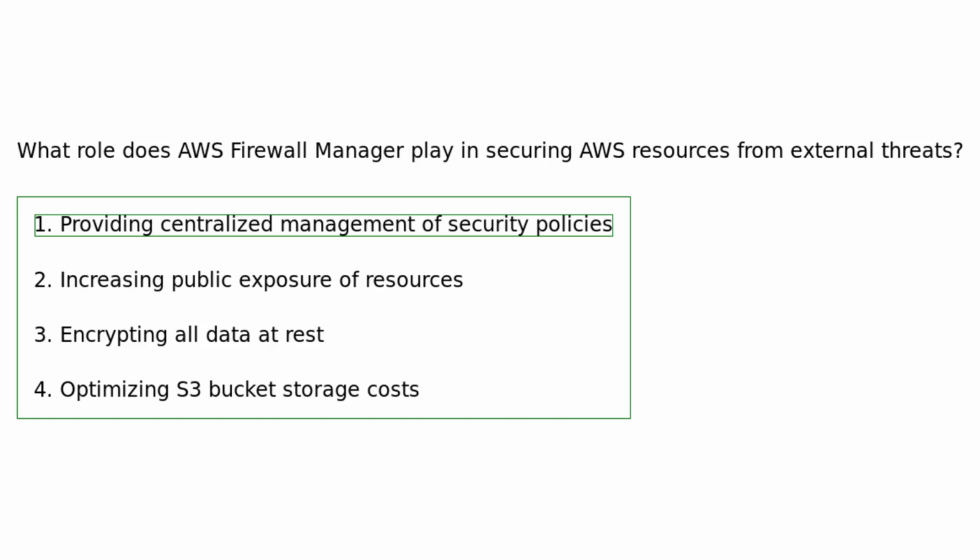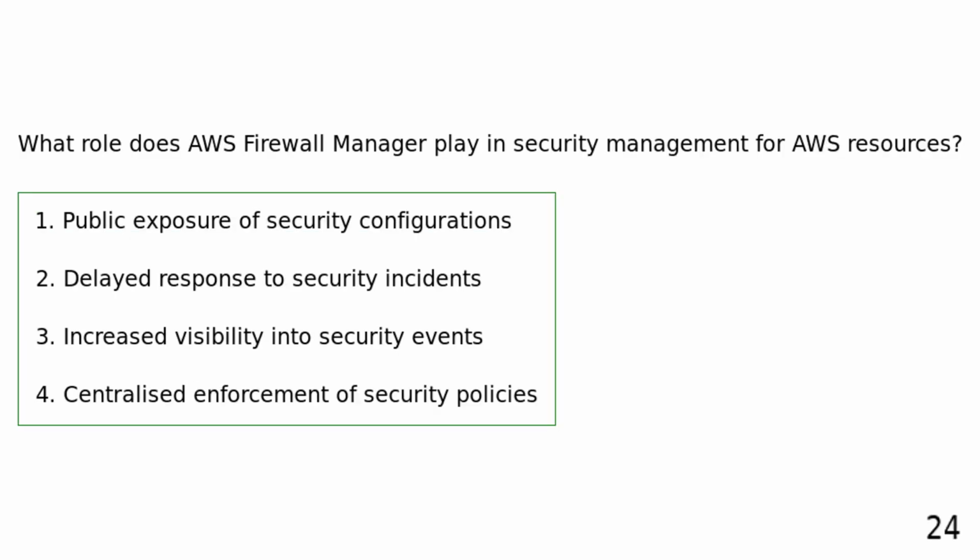AWS Firewall Manager plays a role in securing AWS resources from external threats by providing centralized management of security policies to prevent unauthorized access and protect against cyber threats. What role does AWS Firewall Manager play in security management for AWS resources? Public exposure of security configurations. Delayed response to security incidents. Increased visibility into security events. Centralized enforcement of security policies.